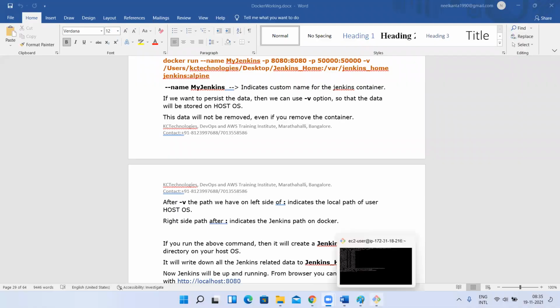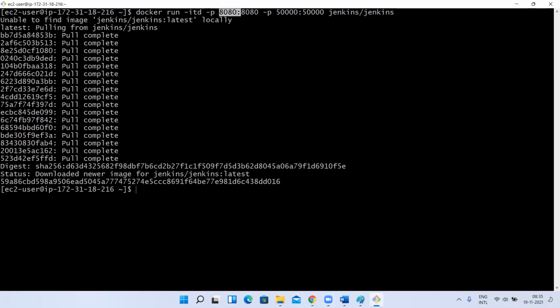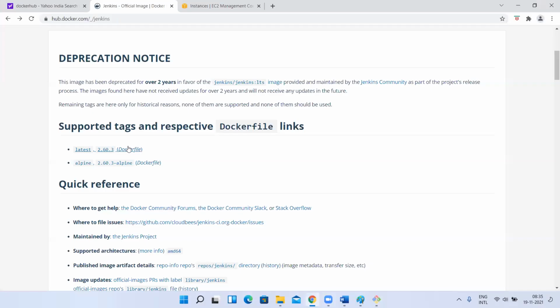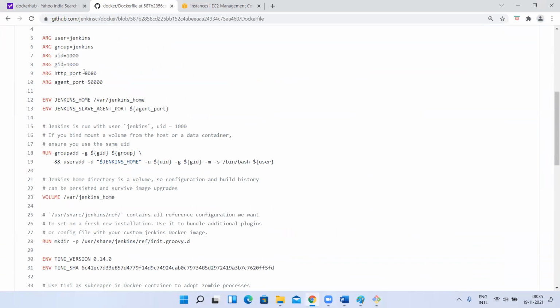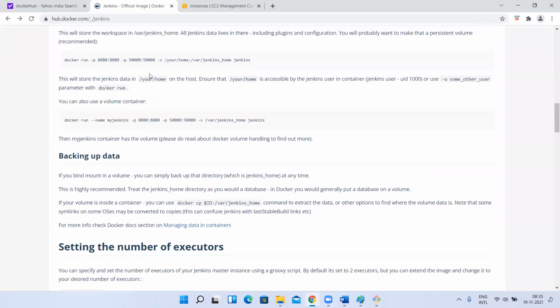So I'm going to create this container. This is the host port. This is the container port. How do you know this is the container port? If you go to the Jenkins Docker file, here in the example command they have given it, and you can see here also that the container is running with 8080 port number. The right side one is the container port, and this is the host port. You have to leave the container port as it is, but you can change the host port. If you don't like 8080, you can keep 8081 or 9090, whatever you want, the supported ports.